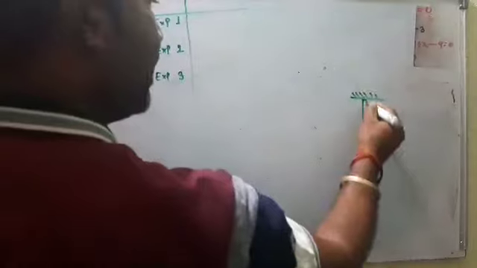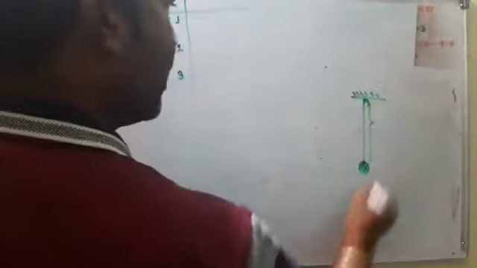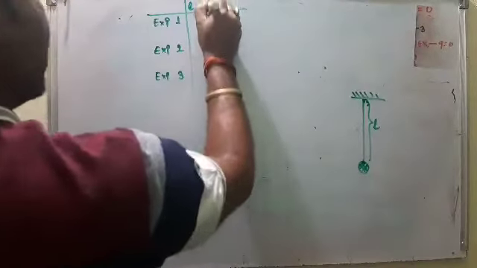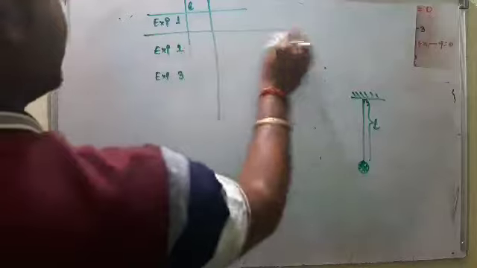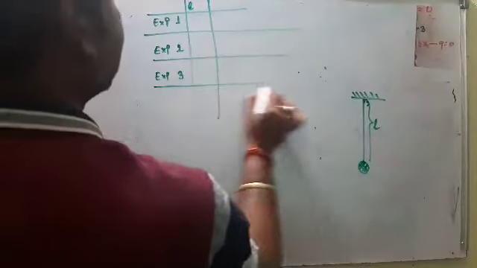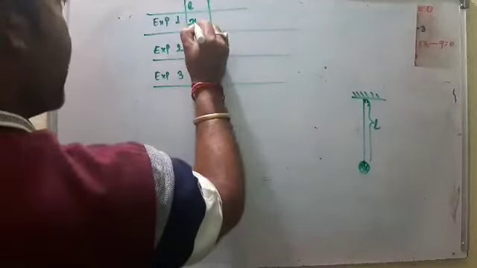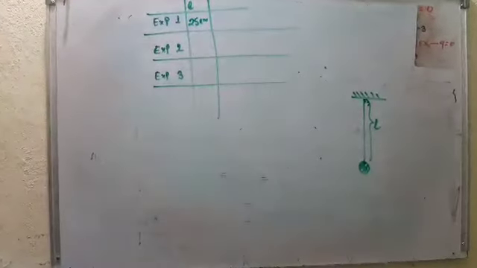So this is the effective length. This is known as the length of the string, L. Suppose I take three different lengths of L in those three experiments. I take 25 centimeter first.